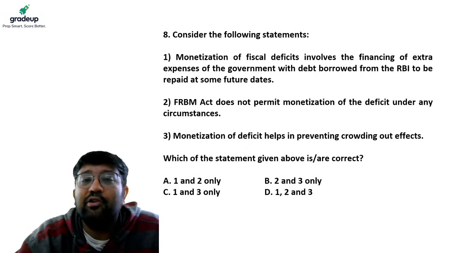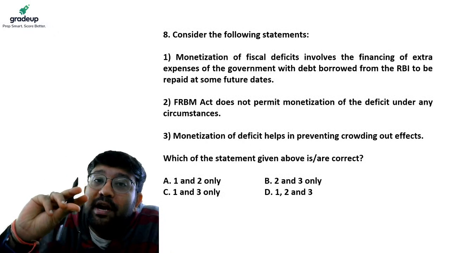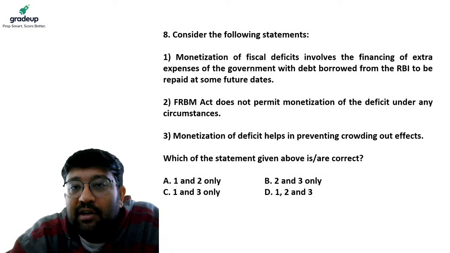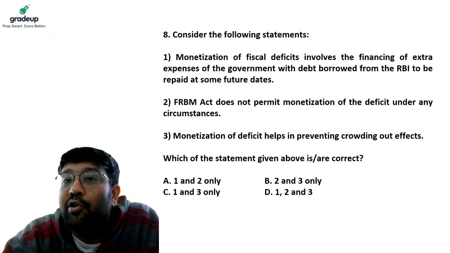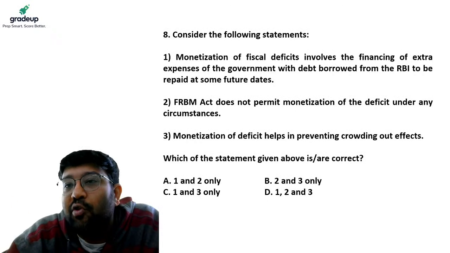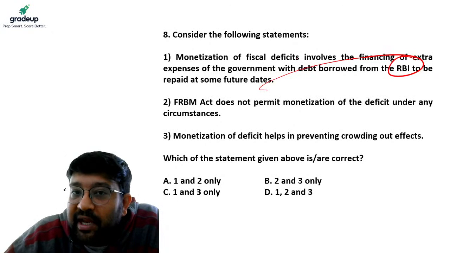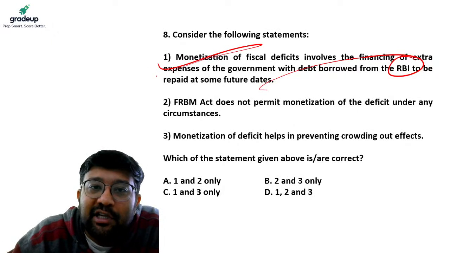So the answer to this question, let me answer. What is monetized deficit? The amount of deficit of a government which is financed by printing of new notes. And who prints new notes? RBI. And it has to be repaid by the government to RBI at a future date. So this is absolutely right.